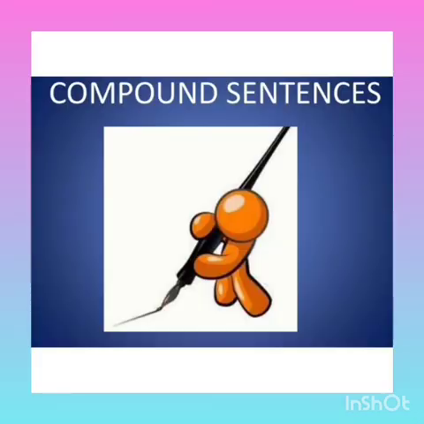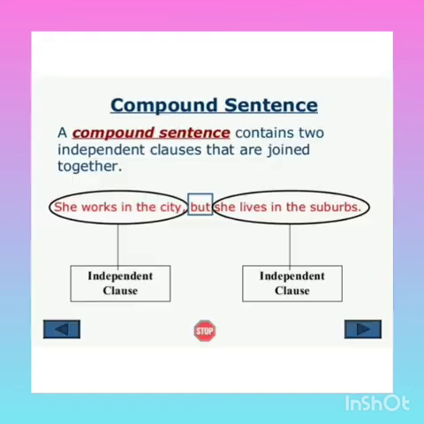Now let us discuss the second type of sentence, which is called a compound sentence. What is a compound sentence? A compound sentence consists of two main clauses or independent clauses joined by a conjunction such as but. See the example: she works in the city, she lives in the suburbs.